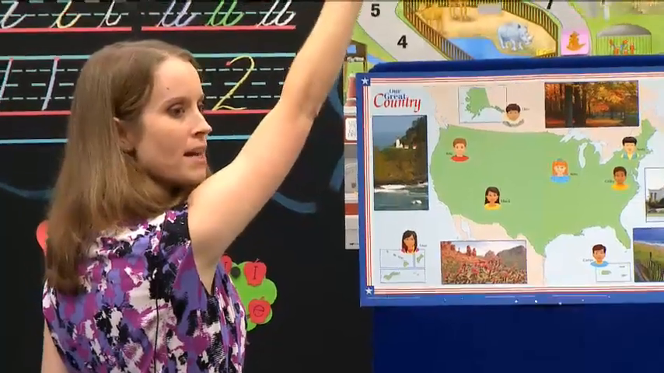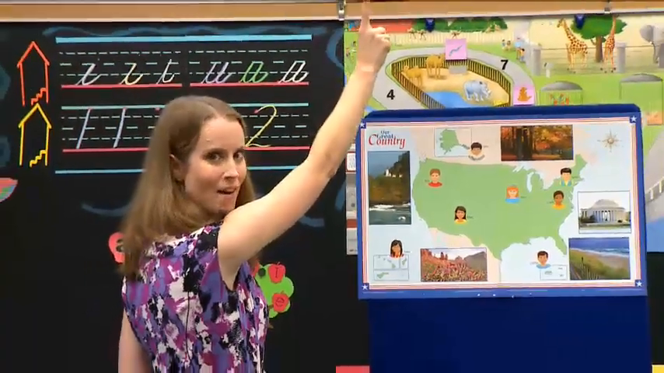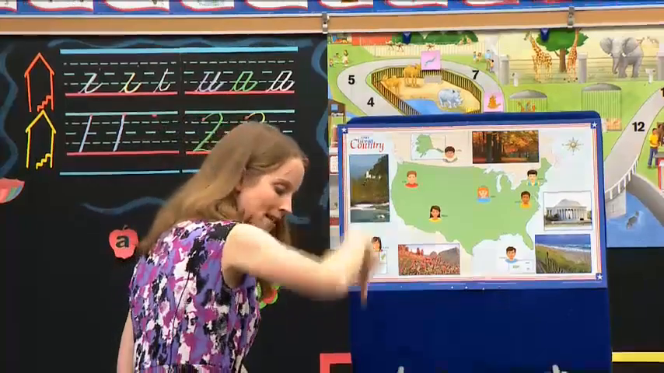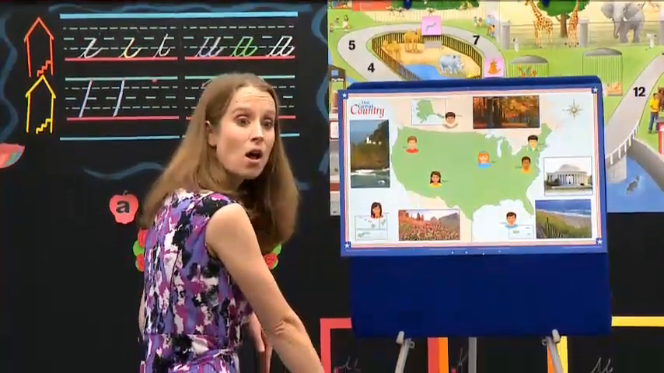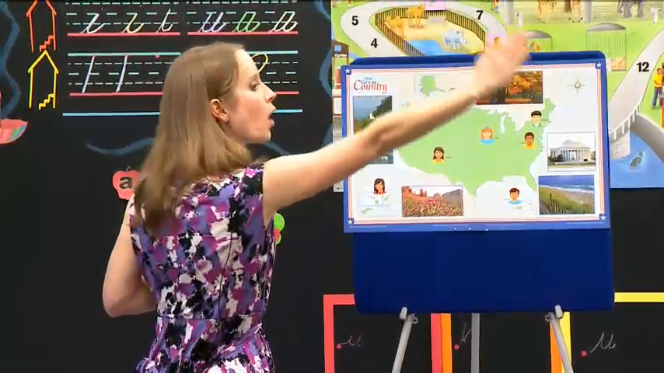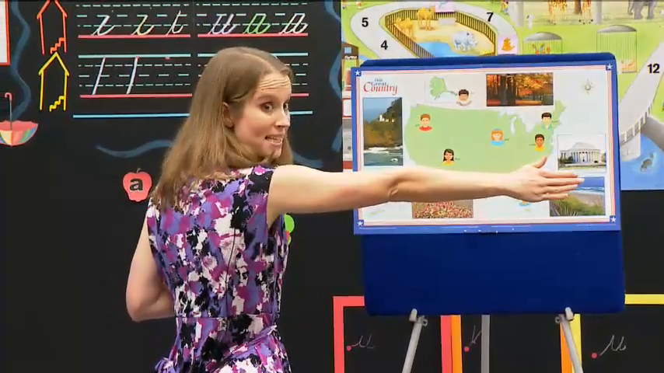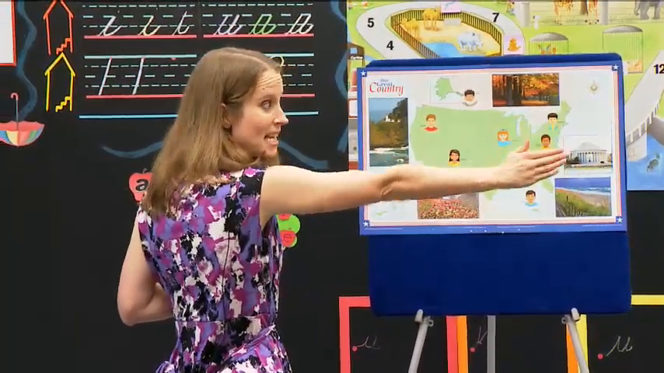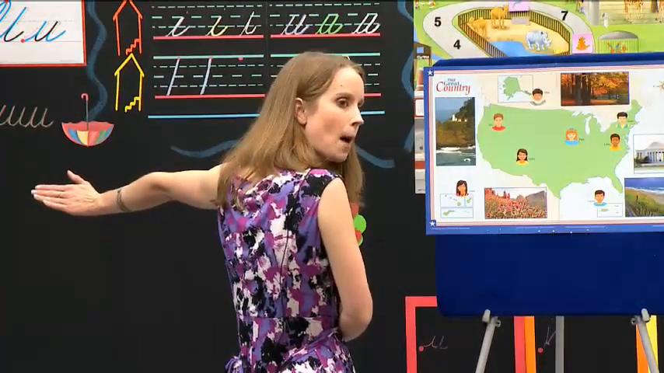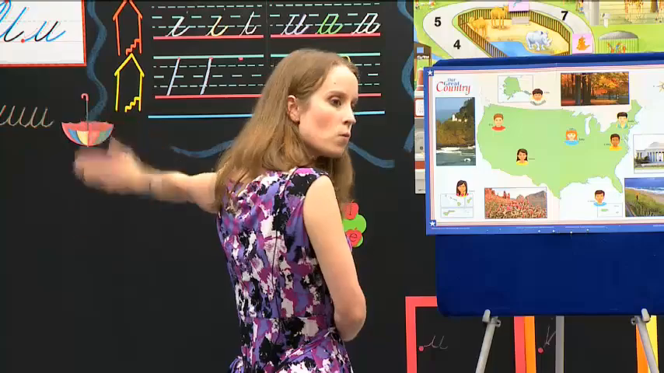When I point up, that is N on my compass, and that means north. When I point down, that is S on my compass, and that means south. When I point to the right on my compass, that's E, and it means east. When I point to my left, that's W on my compass, and W means west.